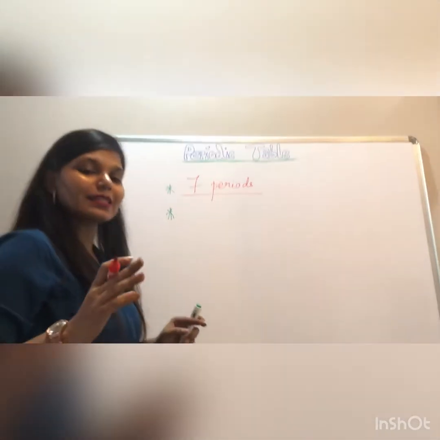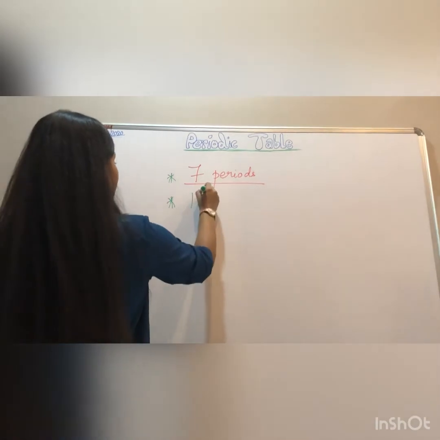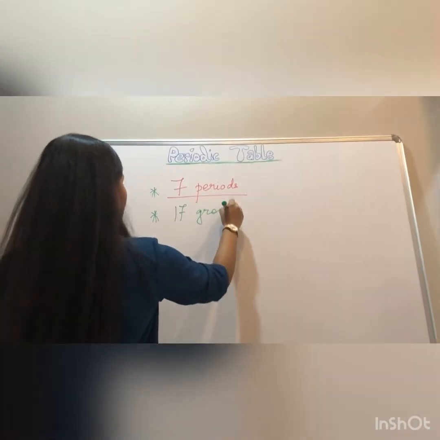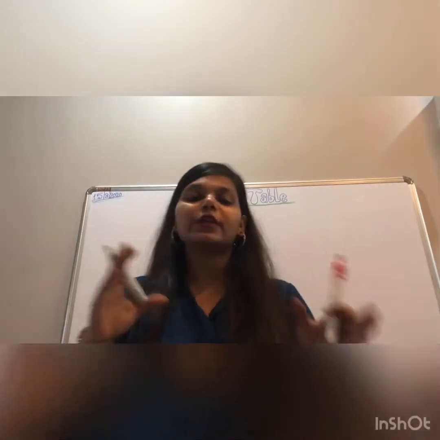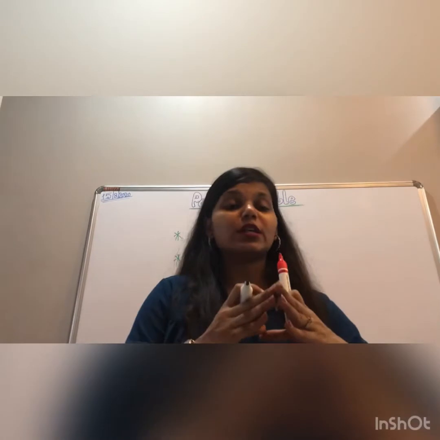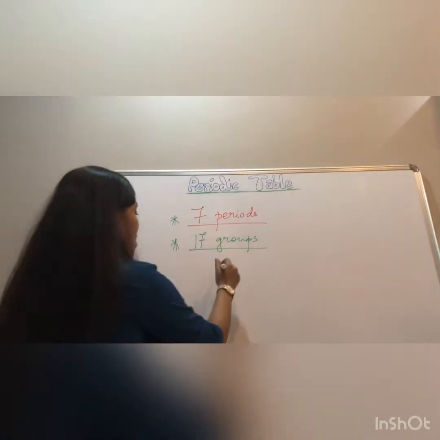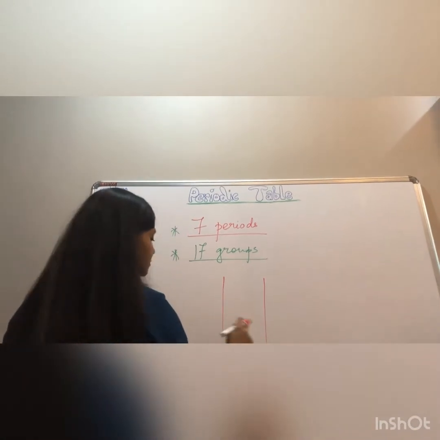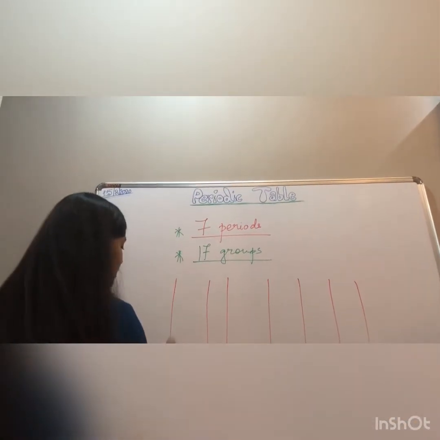He had 7 periods, but the number of groups was 17, not 18, because at that time we had only till the halogen group, we did not have the noble gases. So there were 17 groups, and it was a different way of arranging the groups. Now, how he arranged, I'll show you.